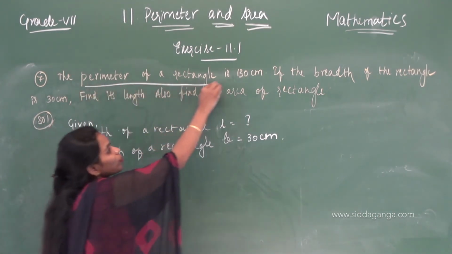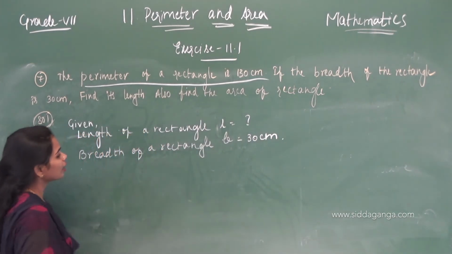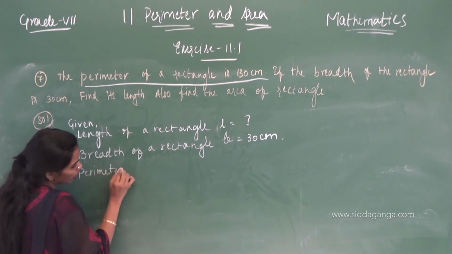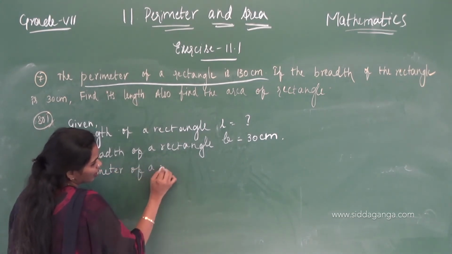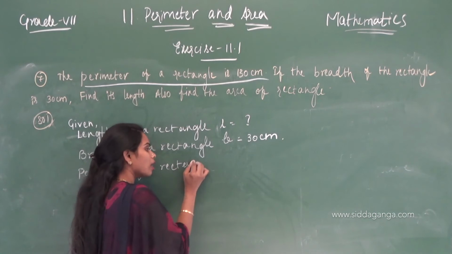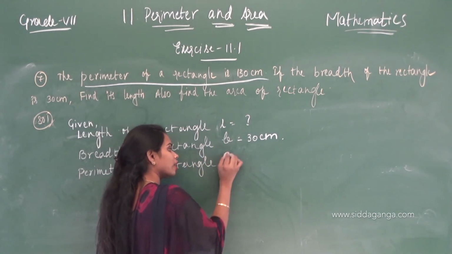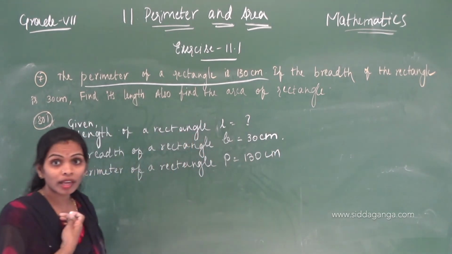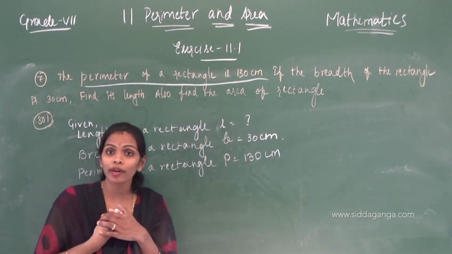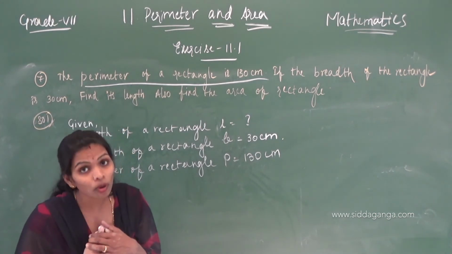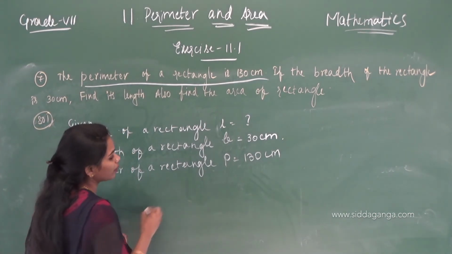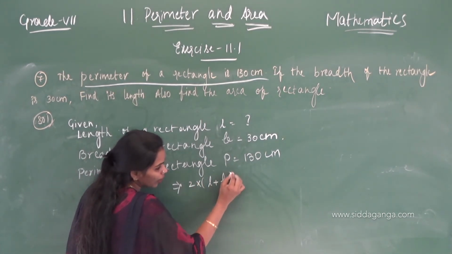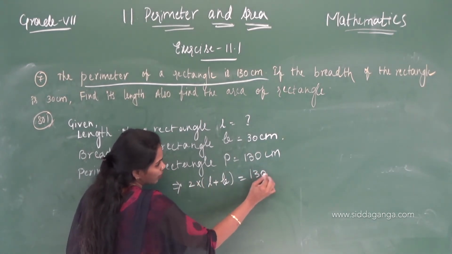And then they are giving the perimeter of a rectangle. Perimeter of a rectangle, P equals 130 centimeters. Now again, what is the formula to find the perimeter of a rectangle? 2 into L plus B. That implies 2 into (L plus B) equals 130.